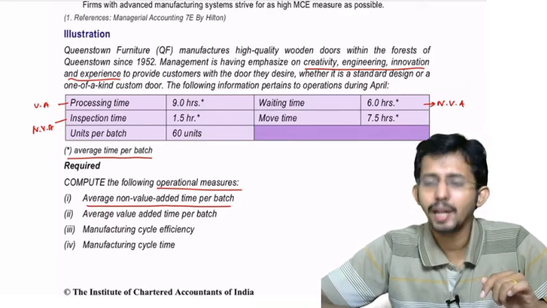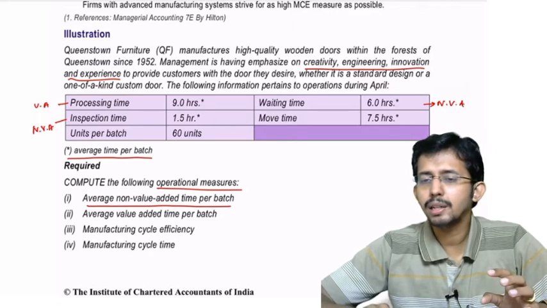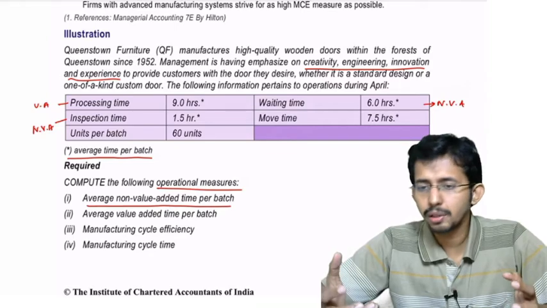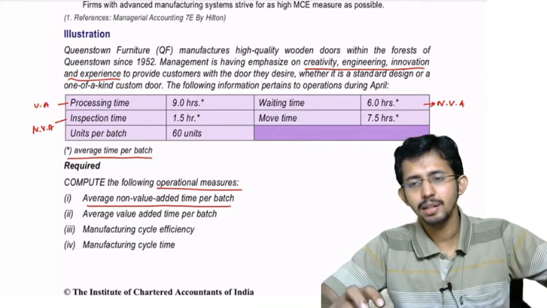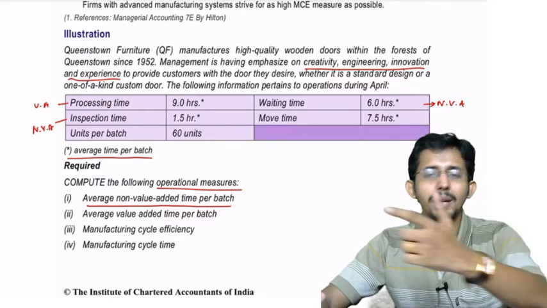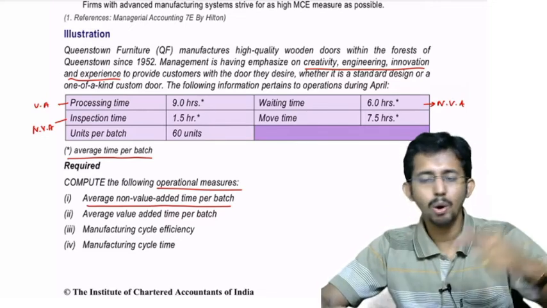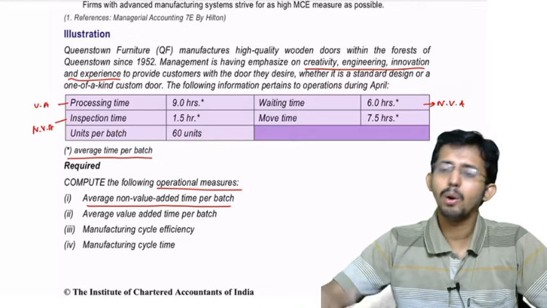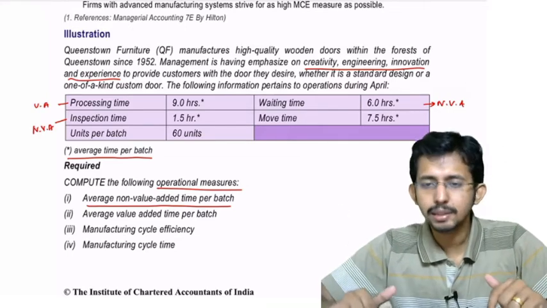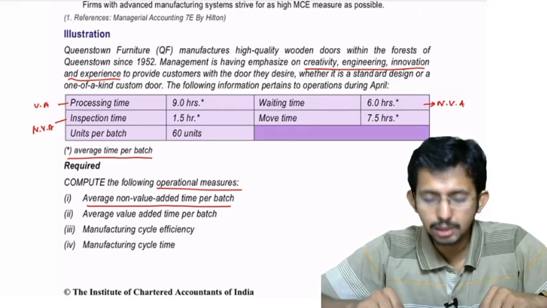Now next is move time. Move time means, suppose you require the use of say 3 machines for the manufacturing process. The input has to be taken from one machine and its output has to be taken to the next machine. So the movement from one machine to another, or from the godown to the factory, or from the factory to the warehouse, all this movement constitutes move time.